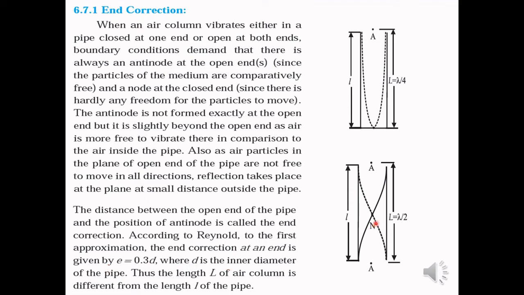Thus the length L of the air column is different from the length small l of the pipe. So in order to find out this capital L, which is also called the corrected length, we have to consider the small l, that is the length of the pipe, as well as the end correction.